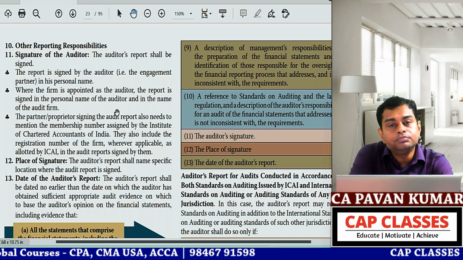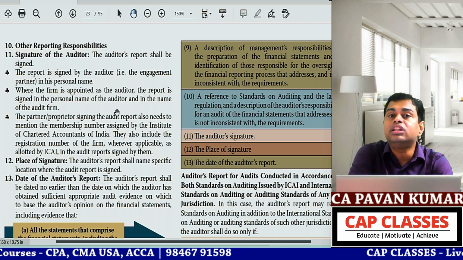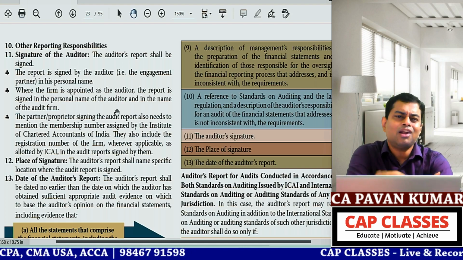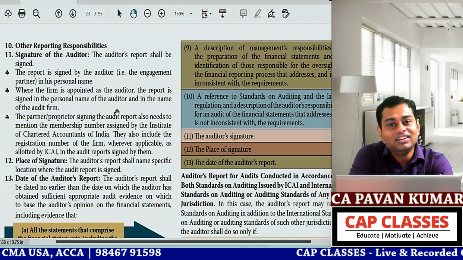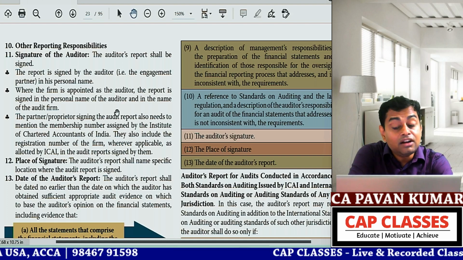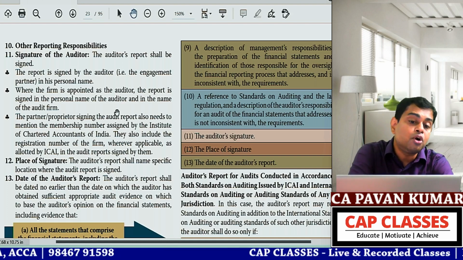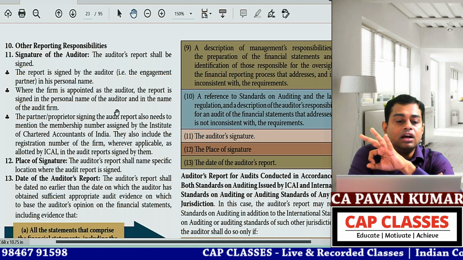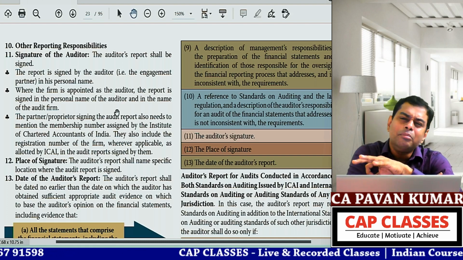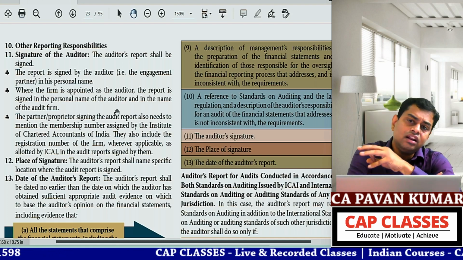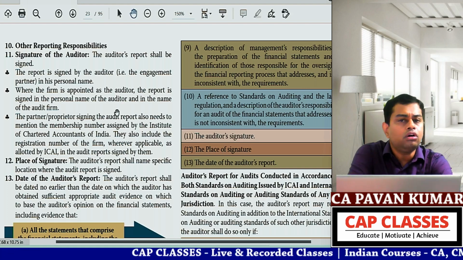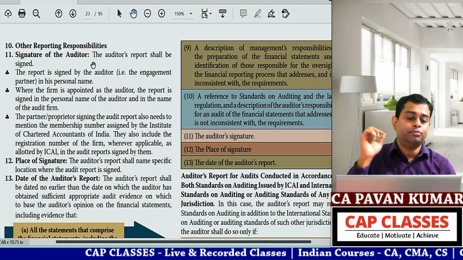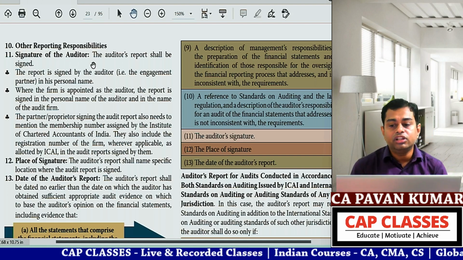Another one I'll tell you: significant claims on the company which are not acknowledged as debts. Another one: there are only 3 matters, okay? The third one is provision for losses on long-term contracts, including derivative contracts. These 3 are the other reporting responsibilities that will come in company audit. While discussing company audit, you will come to know thoroughly about that. Okay, then signature of the audit report. Who has to sign the audit report? Obviously, the auditor.